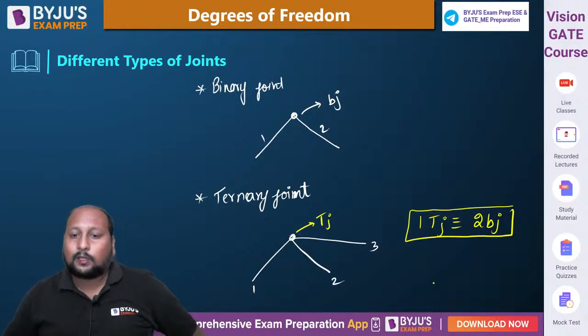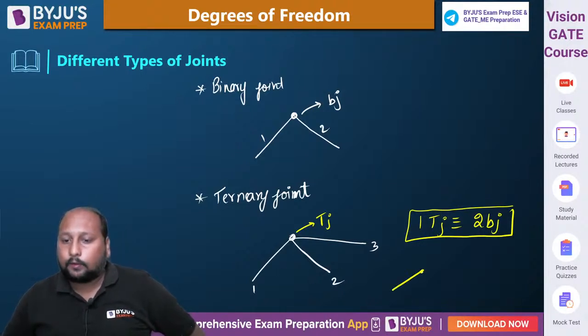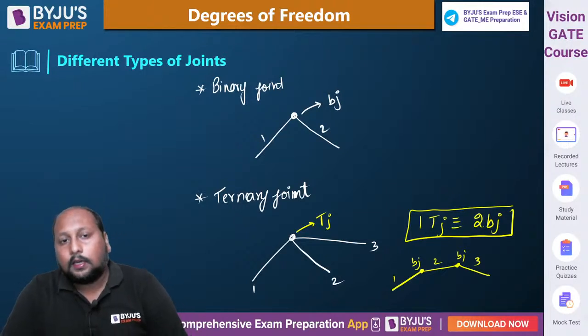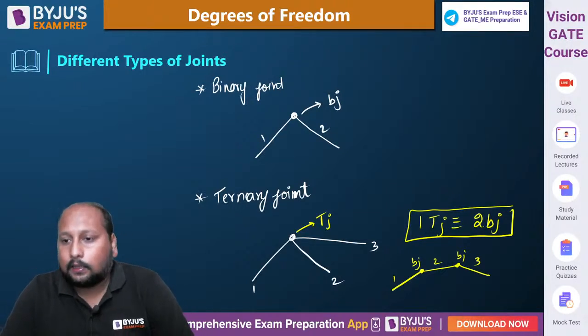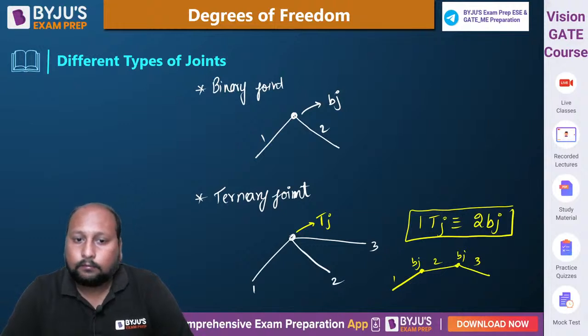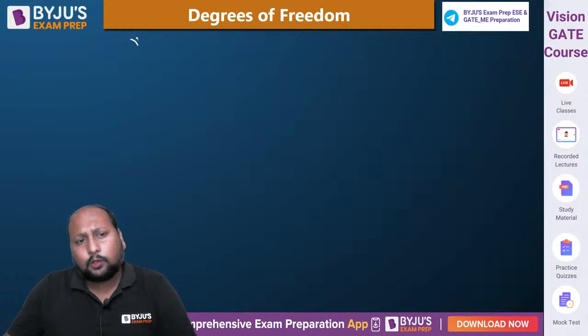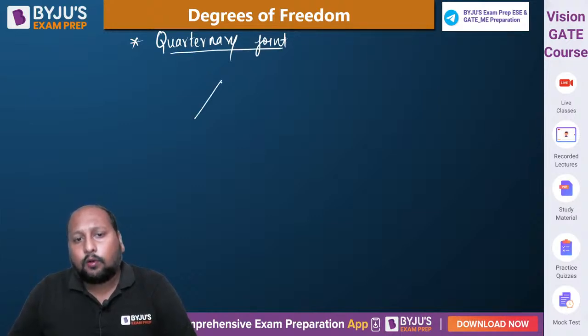कैसे? Let us try to expand this. Let us try to connect end to end. Here if I see, this is a binary joint, we are having two binary joints equivalent to a single ternary joint. Clear hai? The third one is a quaternary joint. We can have n number of examples. Max to max we can have up to quaternary joint. Quaternary joint means when four links are connected together at a single point.